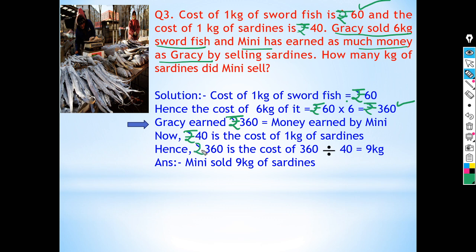So we need 360 divided by 40. We will cancel the zeros. Now 4 ones are 4 and 4 nines are 36. So 9 kg. Here the answer is Minnie sold 9 kg of sardines. Okay.